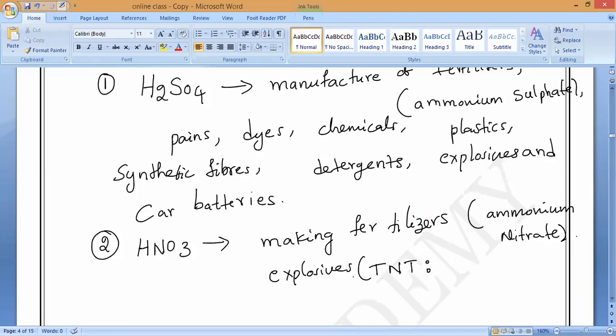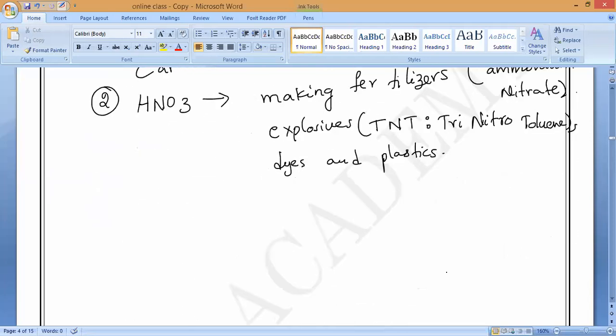Explosives, for example, this is most important for MCQs. TNT is one of the bombs. Do you know the meaning of TNT? Trinitrotoluene. Very important for MCQs. Trinitrotoluene, comma, dyes and plastics. Please note it down. Clear? Any doubt? TNT means what? Trinitrotoluene.